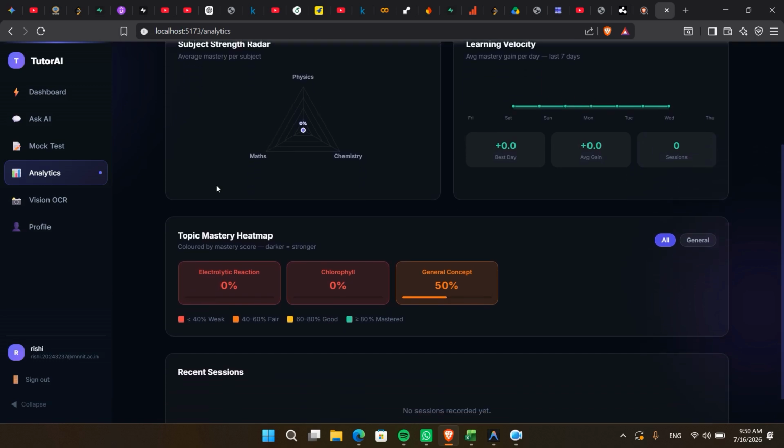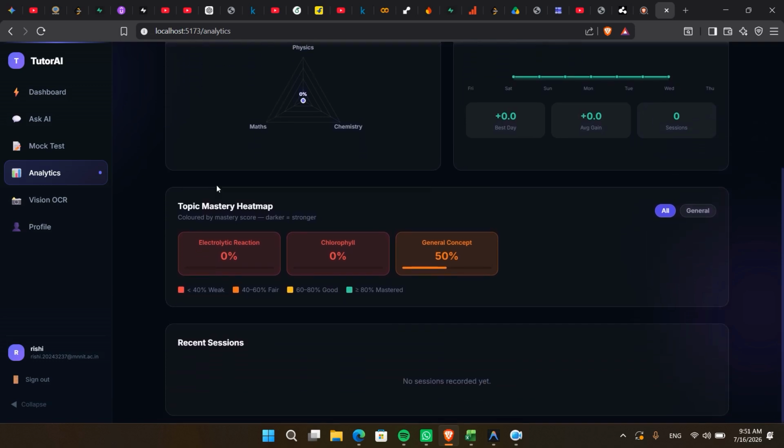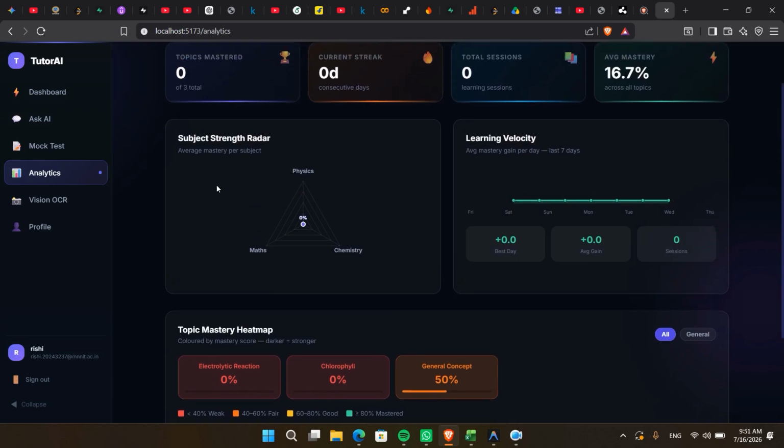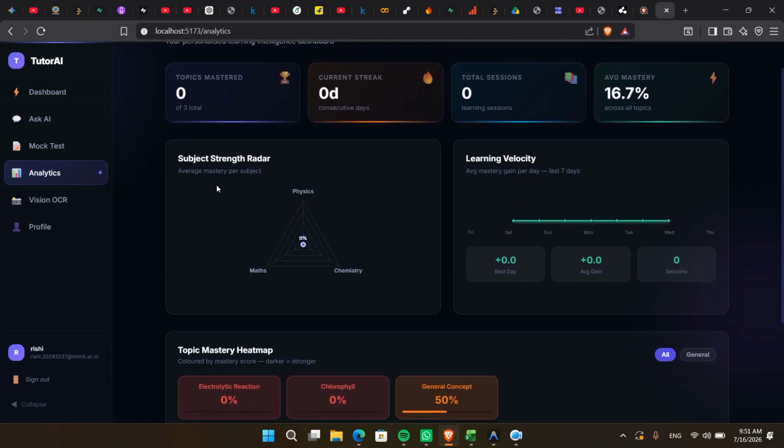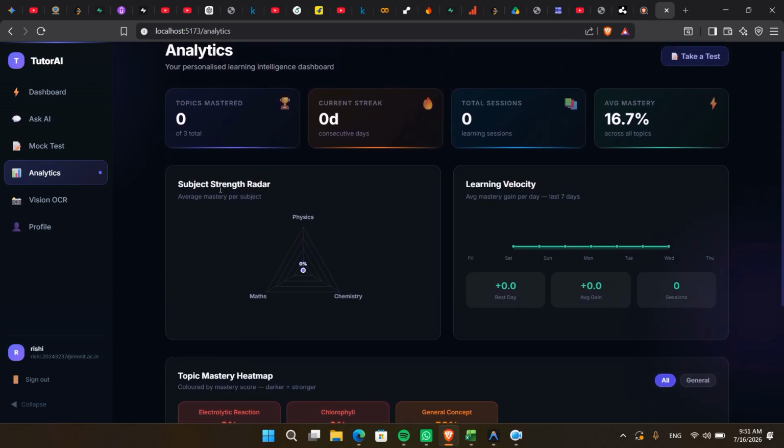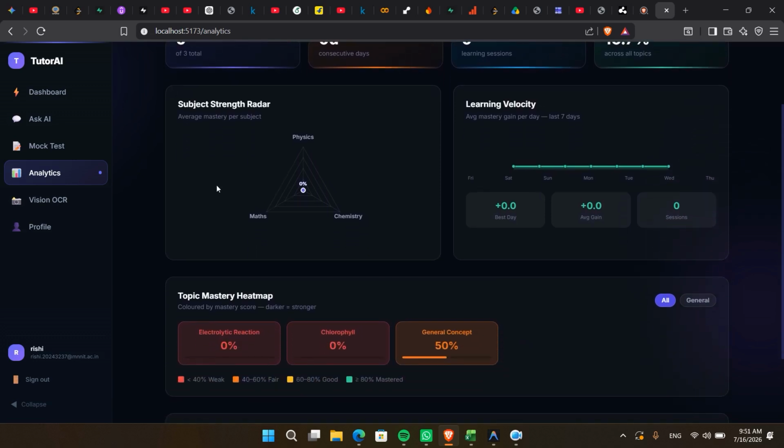Now let's move on to the live demonstration of Tutor-AI. After signing in, we arrive at the main dashboard. This dashboard provides a complete overview of the student's learning progress. Instead of displaying only chat history, Tutor-AI continuously analyzes every interaction and converts it into meaningful learning insights.